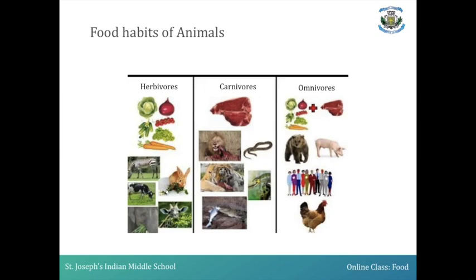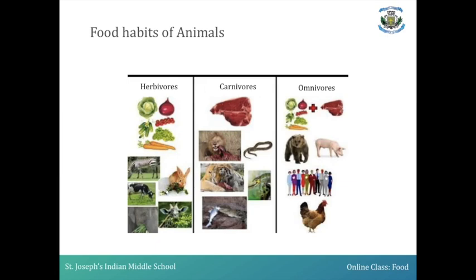The first kind of food habit animals, you call them herbivore. What do you mean by herbivore? These animals consume only the plant and the plant products. The animals which eat either the plant or the products of plant all come under the category of herbivores.